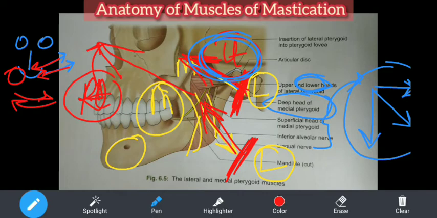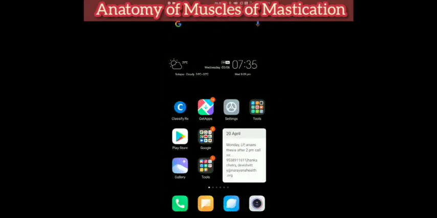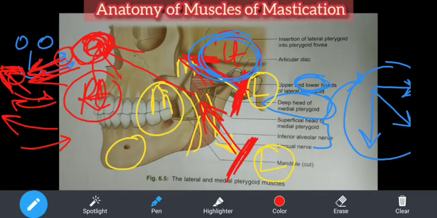So this is one action. The right-sided medial pterygoid with the right-sided lateral pterygoid will turn the chin to the left side. That means if you contract these, the chin will move to that side. See, these fibers contract, so the contraction action will happen in this direction, that is opposite to the fiber direction, and so the chin will move to this side and grinding will happen, and vice versa. Understood? I hope this concept is very clear. Okay, second thing is this medial pterygoid, but first we will finish with the lateral pterygoid. Now I will erase everything.